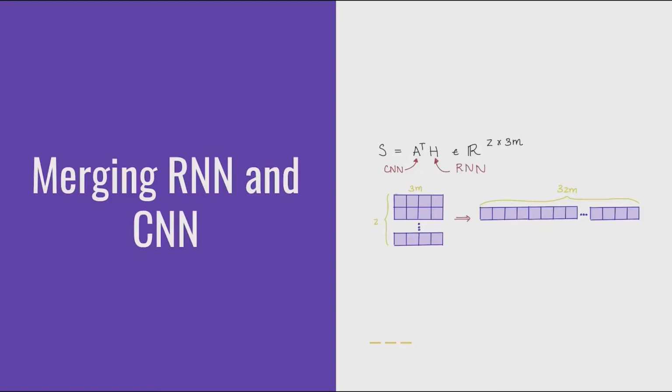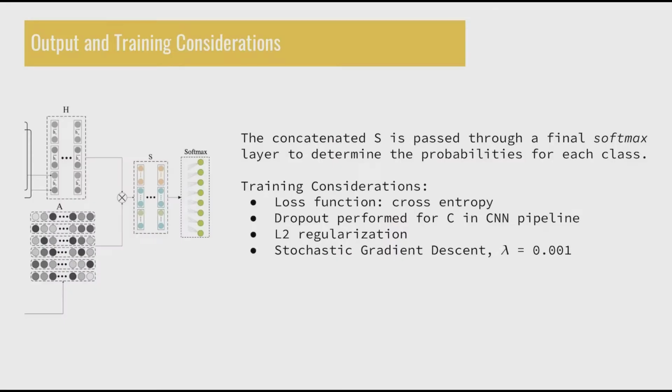And then we concatenate all the rows. So essentially we'll end up with a vector that is 3z by m. The final step is to pass the concatenated S through a final fully connected softmax layer to determine the probabilities for each class. Now during training we have certain considerations that we'll make.